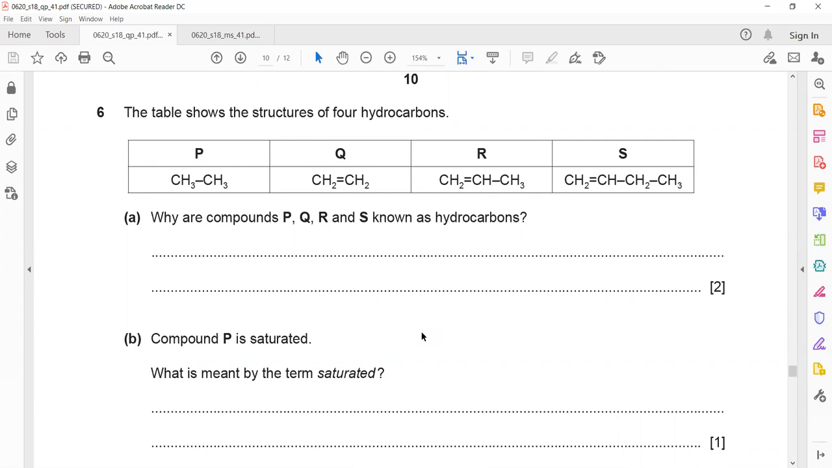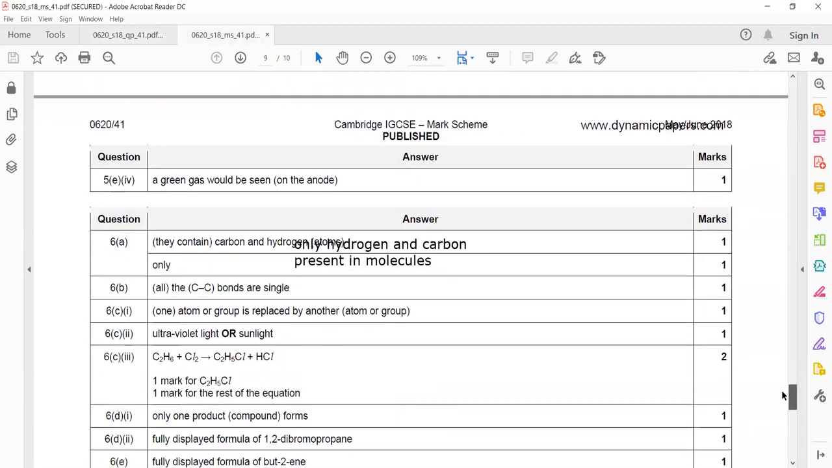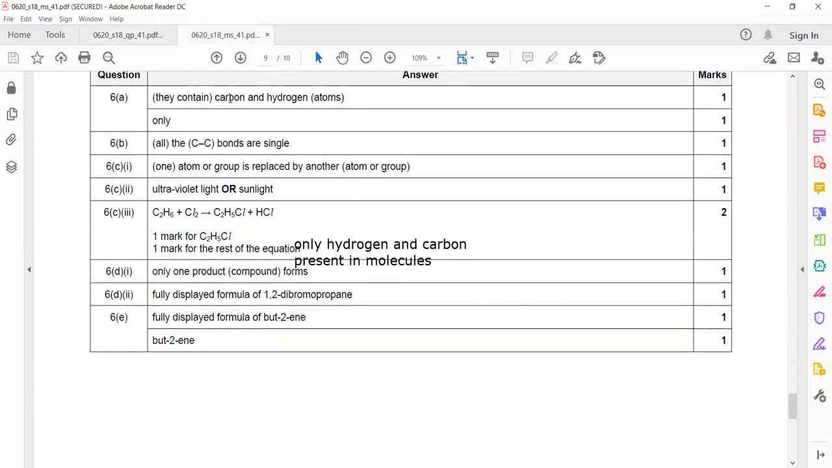So the same definition, basically you have to write a definition for this, because they contain carbon and hydrogen, and only is the important thing. Because if you just mention carbon, hydrogen, but you should use the term only just to get the second mark. So contain carbon and hydrogen, and only, you can see this word is having importance. It's giving 1 mark.